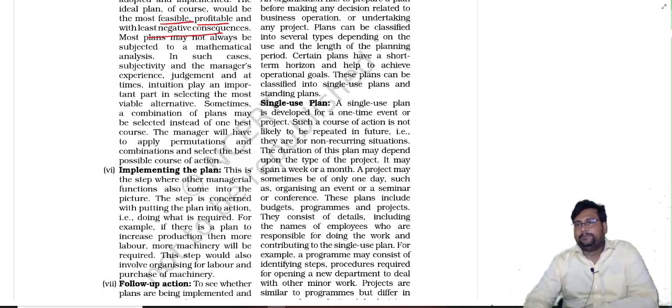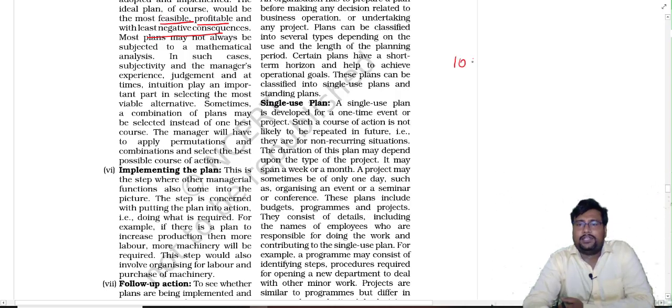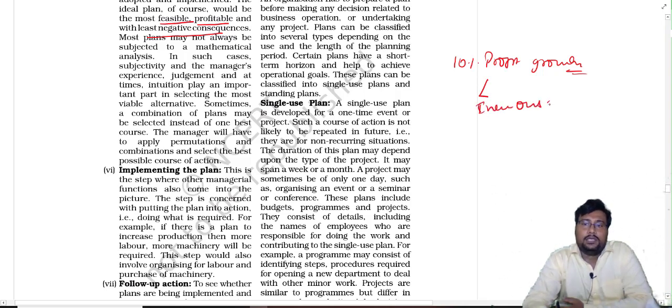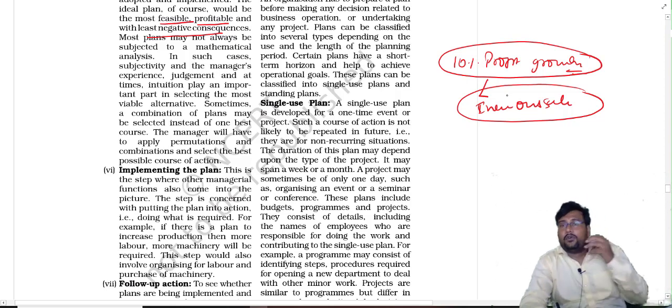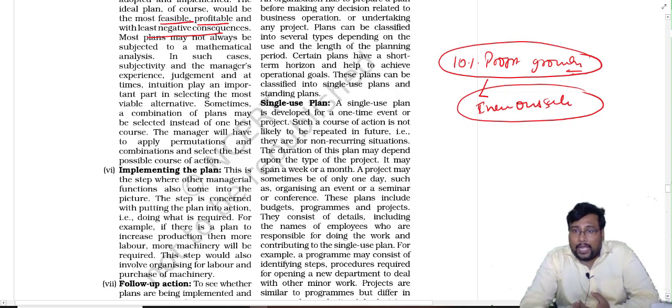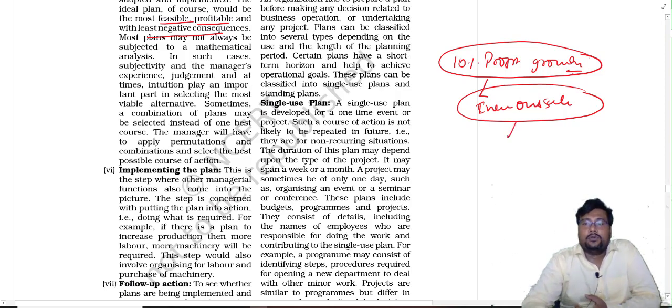Like suppose, whatever we discussed already, suppose we need 10% profit growth. For that 10% profit growth, what do we have to do? We have to increase our sales. So this is the advanced thinking, that we set a target of 10% profit growth. For that we have to increase our sales. Now for increasing our sales, we have to find out options for how we can increase the sales.